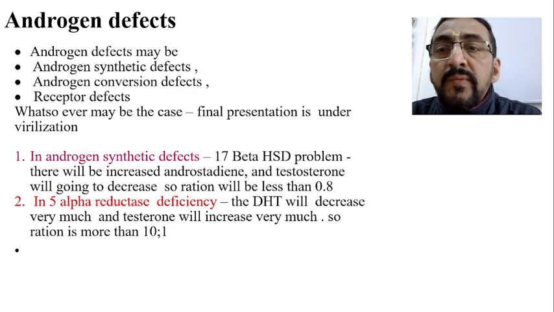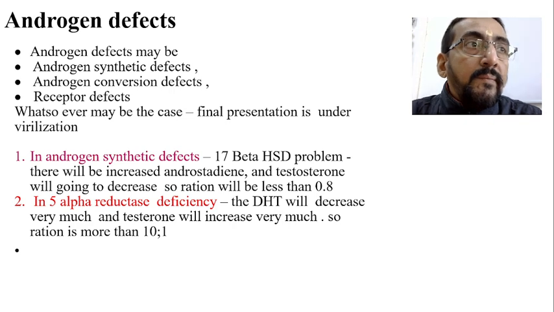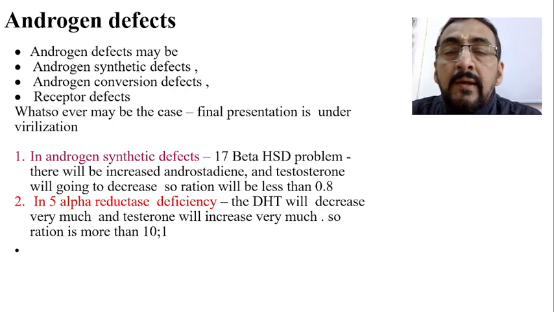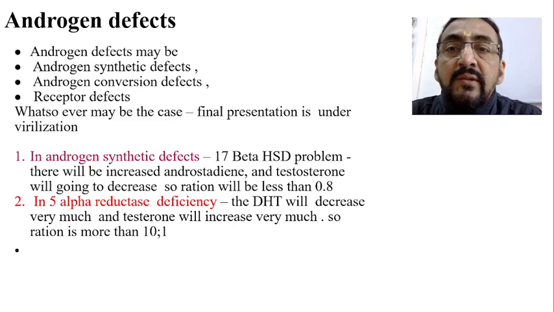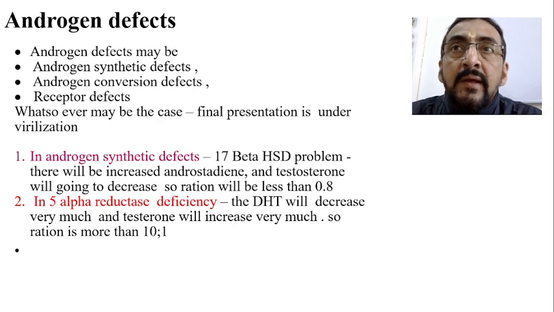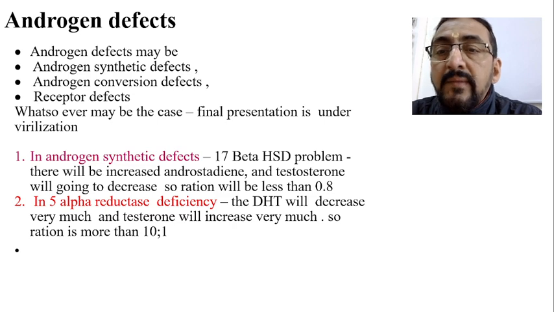Whenever there is no androgen, the final result is always under-virilization. Secondary sexual characters are not properly developed. So that will be the presentation whenever there are androgen defects. Now if you take the example of androgen synthetic defect, the first one I told, in case of androgen synthetic defect, the 17 beta HSD problem may be there, the 17 beta hydroxylase enzyme problem may be there.